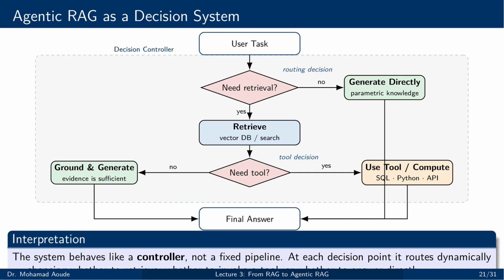This is what makes the architecture dynamic. It does not blindly follow one sequence every time. It routes based on the structure of the task. That is why the slide is framed as a decision system. The system is continuously making operational choices. Retrieve or not, use a tool or not, answer now or continue processing. That is a controller mindset, not a pipeline mindset.